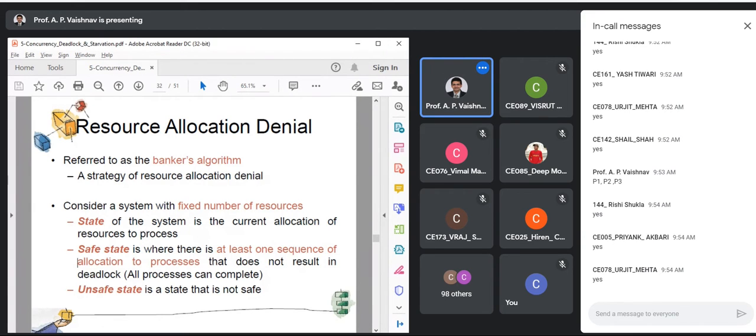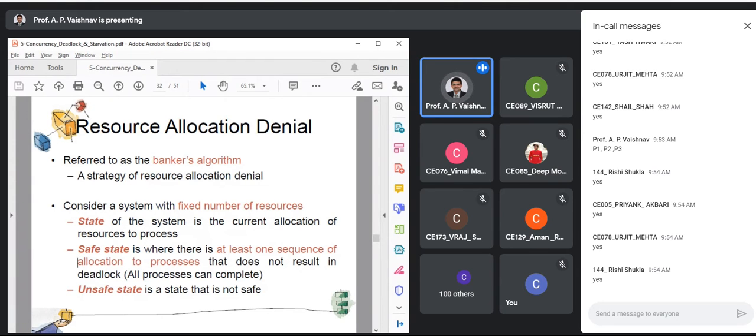If after simulation the answer is yes, that means your state is safe, then can we actually go for allocation? Remember, we are just doing simulation, and we are just testing whether we can allocate the resources. If I allocate these resources, are we able to complete all the processes or not? We are checking that mathematically. If your answer is yes, that means yes.